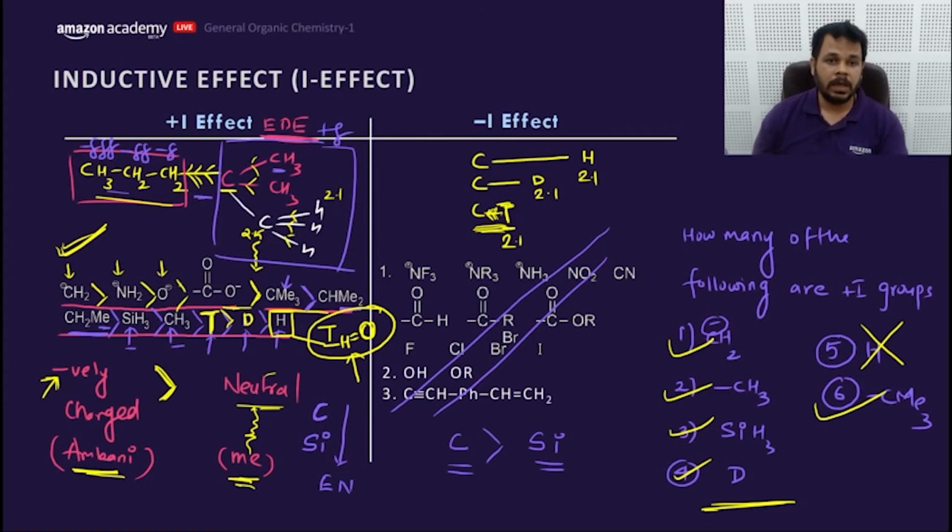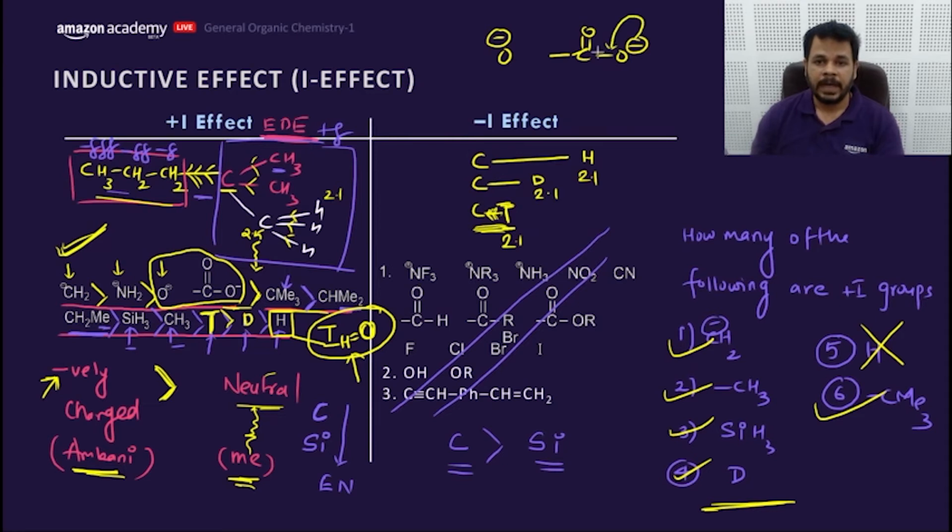Now it comes to the last part which we want to discuss. We need to discuss O minus and COO minus. Who will donate more? Let me explain you guys. This is showing the resonance. What does it mean by resonance? This negative charge is distributed over two oxygens. If this negative charge is distributed over two oxygens, that means one oxygen is actually having half of the charge.